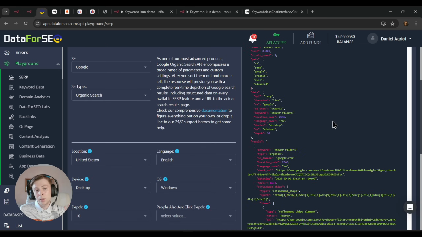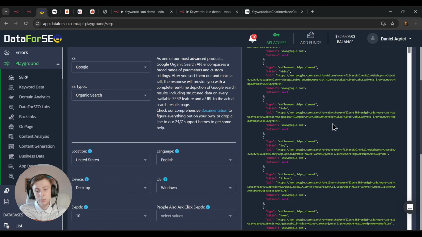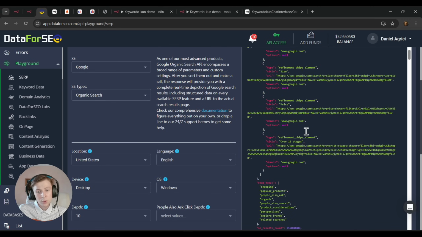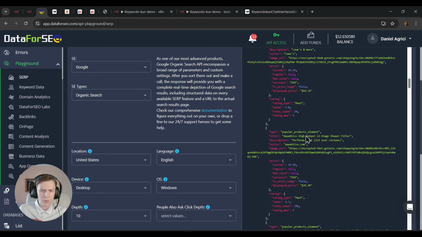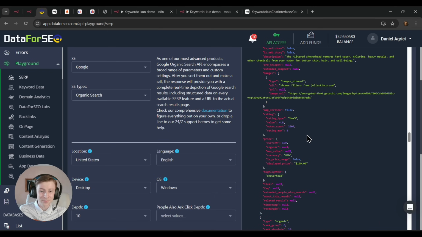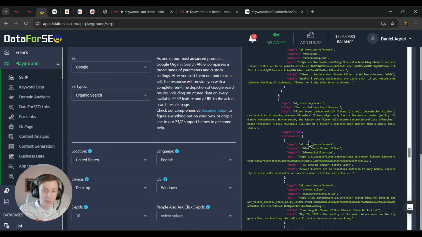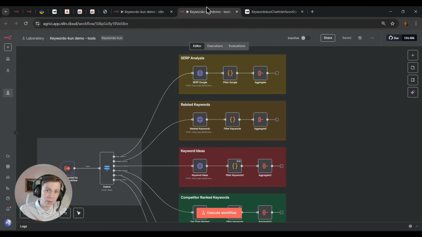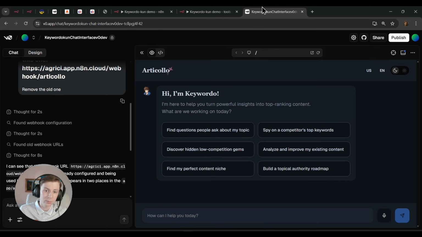So here it's giving us a lot of keyword data, and in this case it's organic search. So basically our top 10 competitors, top 20 competitors, and so on. But as you can see, it's a lot of crazy stuff right here. That's one of the reasons why we have a few code nodes that will filter that data and present it in a proper format so we can feed it to Keyword Kun so he will not be confused.